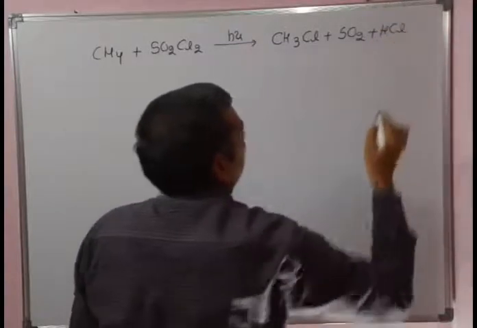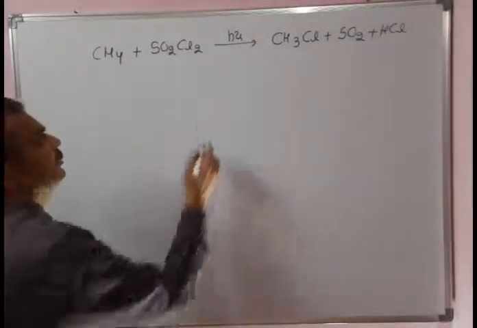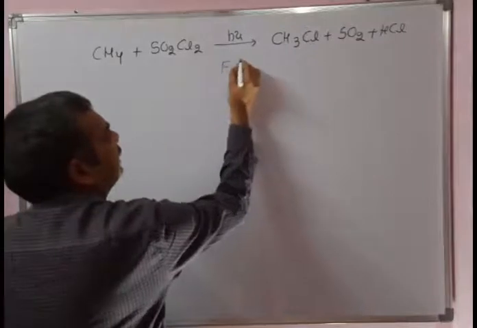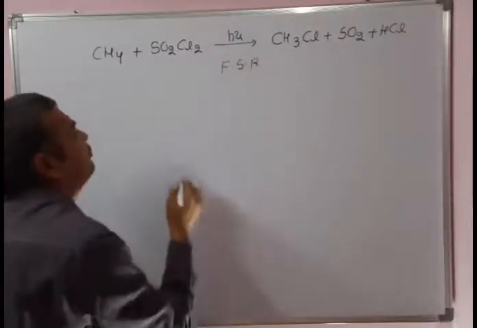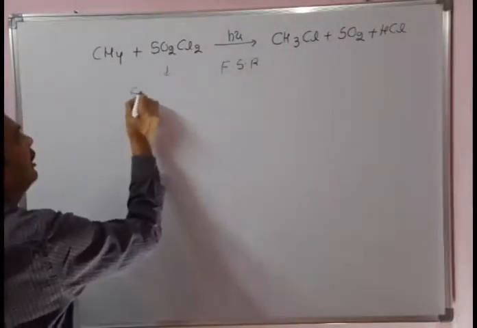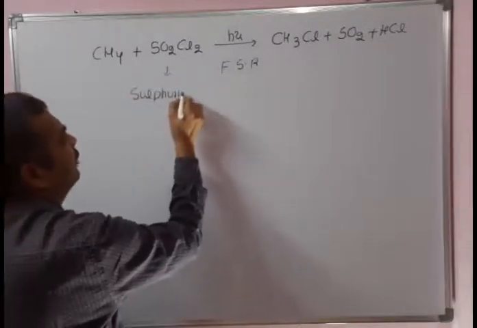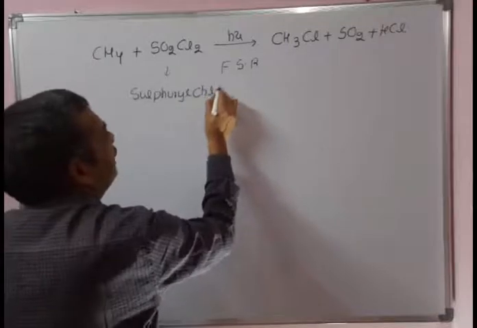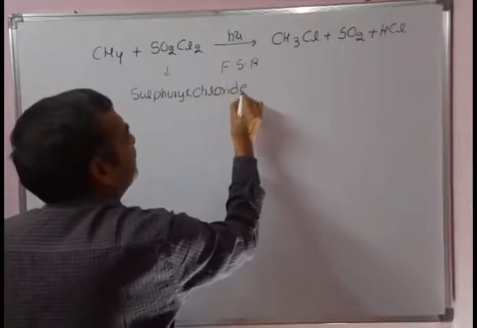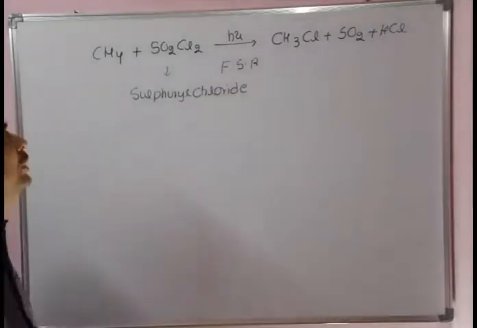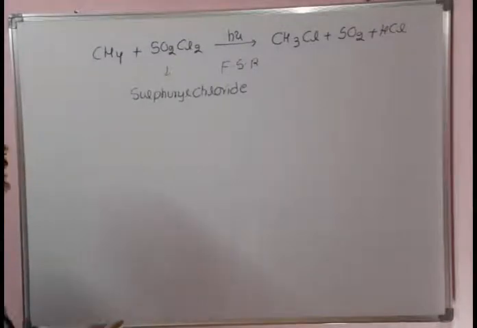This is also an example of a free radical substitution reaction. Sulfuryl chloride can also be used for allylic halogenation, which we will discuss at the end of the topic.